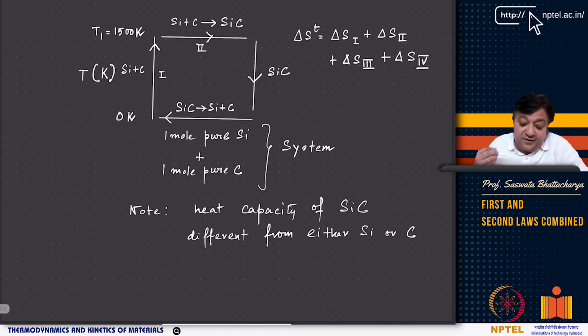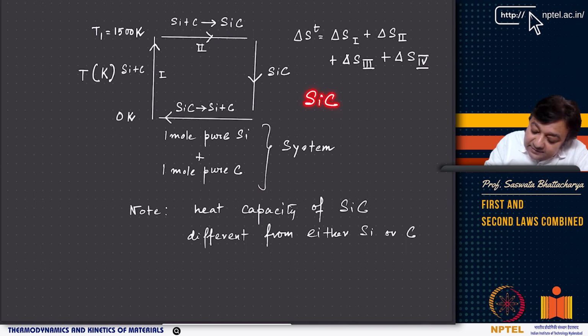So now if you have that, think of a process. One of the very well known processes that is often cited in the textbooks is the formation of silicon carbide. We have pure silicon and pure carbon, and you form silicon carbide at a given temperature. However, you are thinking of a process like this. Now from 0 Kelvin, I am at 0 Kelvin, I have silicon and carbon in pure form.